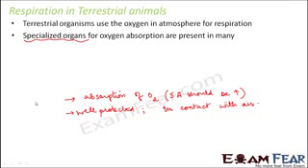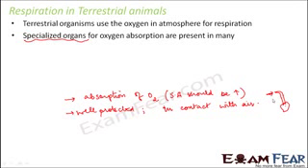So for that purpose, what is the solution? There can be a tube-like structure which can connect this organ to the air. For example, this is the specialized organ, and if you have a tube-like structure like this, then this can be in contact with the air. So this organ is in contact with air through this tube. At the same time, the organ is well protected inside the body.